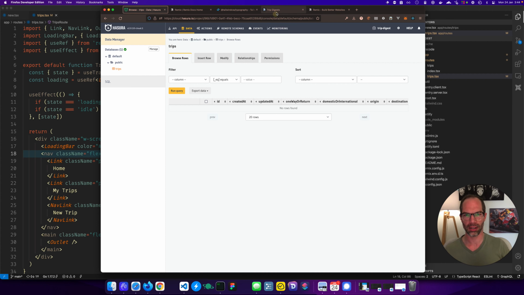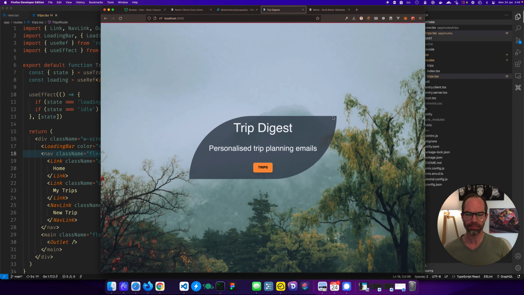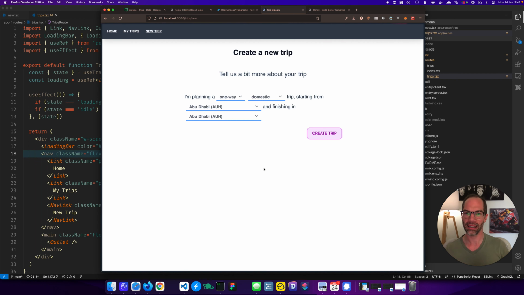So let's jump back to the application. I'm going to go home. I'm going to do a refresh and I'll go trips. So what we have here is it's going to go automatically to new because I don't have one. Now we don't really have a concept of a session at this point. I'm just ignoring user state. I'll come back to that at some point. Everything's public. Everyone can see everyone's trips. We're not collecting emails at this point, so it doesn't matter anyway.